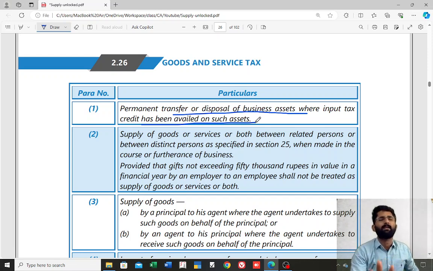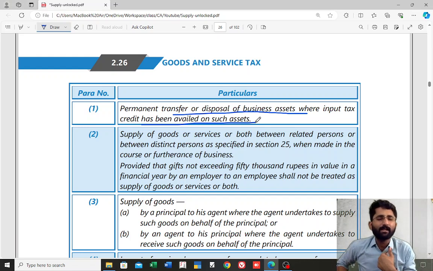So what has happened here? 9 plastic buckets I used for my business purpose. Yes or no? I sold 9 plastic buckets in the course or furtherance of the business. But 1 plastic bucket I gave to my wife free of cost. That is my permanent transfer or disposal of the business asset. Have I taken ITC on this 1 bucket? Yes, I took ITC on this 1 bucket. That means that 1 bucket which I use for my personal purpose is deemed as supply. Why? Because I took ITC.